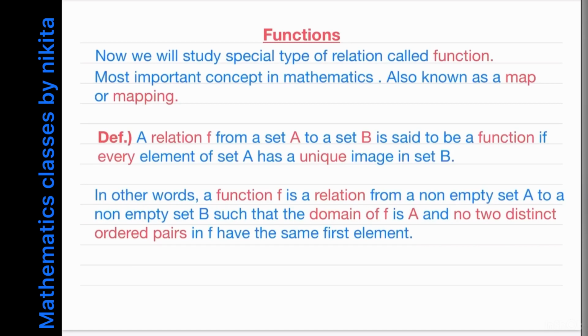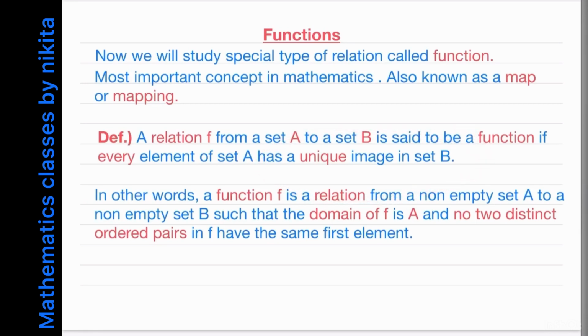So we can say that a function is a relation. Okay? So function is a relation, but a relation is not a function, because in a relation you can have either this condition is not satisfied, that there is some element in A which does not have an image in the set B, or this condition is not satisfied.